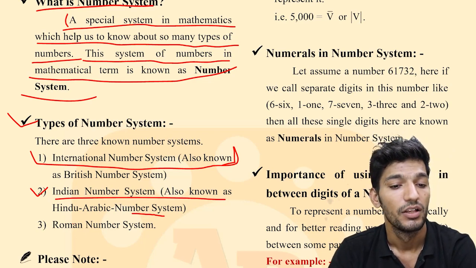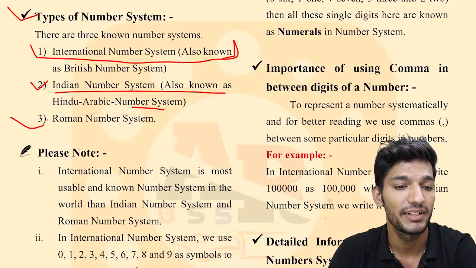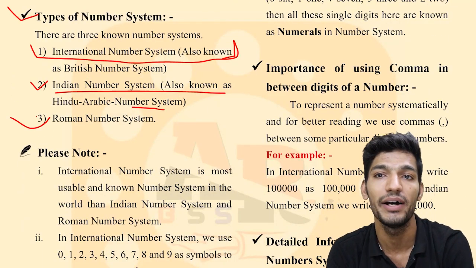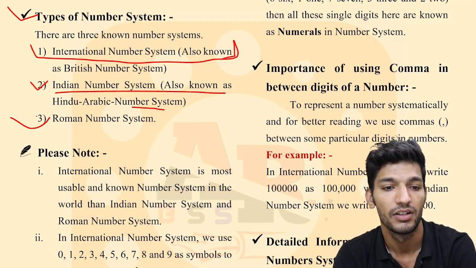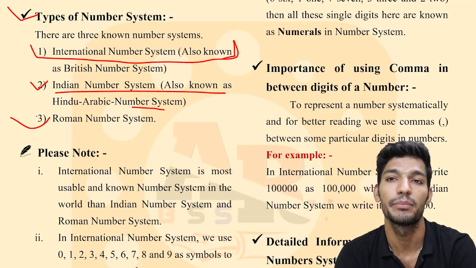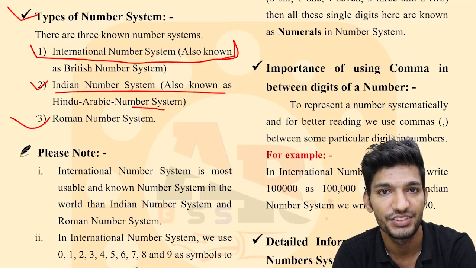Okay. So the third number system is known as the Roman number system. There is no other name for the Roman number system.